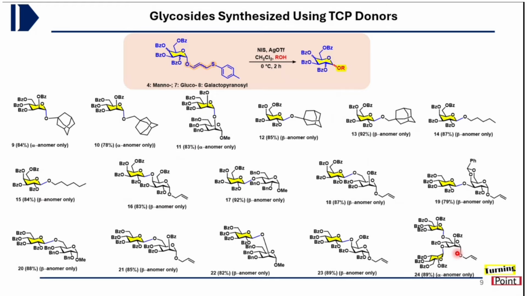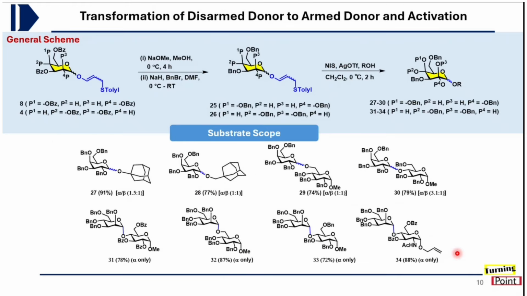Once we had synthesized these many glycosides, we went to our second point, whether we can transform the protecting group on the TCP donor. So once we have this TCP donor in hand, the ester-based groups were removed using the Zemplén condition, and then further it was protected with the benzyl group, which will lead to the formation of this armed TCP donor. So in case of glycosylation, these armed donors are well known for their very fast reactivity. Once it is protected with benzyl group, the reactivity will be enhanced very significantly.